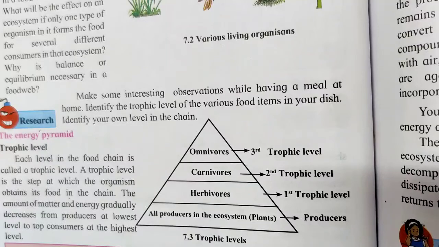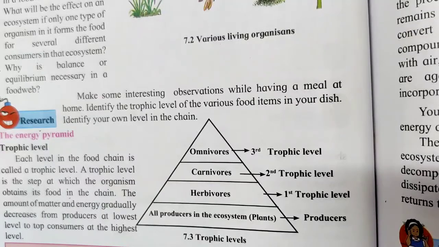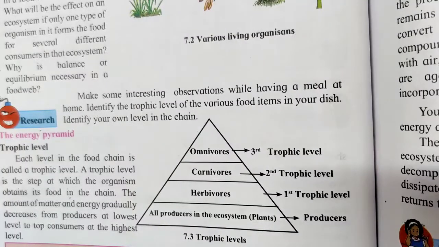So, where did the energy start? The energy started from the sun, the solar energy, and that is hidden in the form of food as chemical energy. So that energy present in the food, as it is passing on from one trophic level to another, goes on decreasing because the organism utilizes some and some amount is lost to the environment. But ultimately that energy will never reach the sun back. Hence, the flow of energy in an ecosystem is said to be one way.